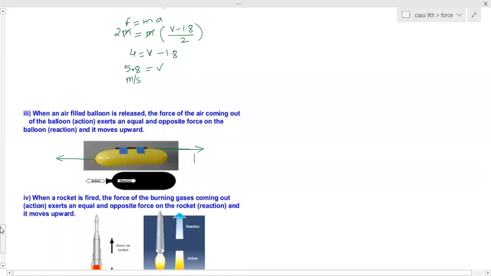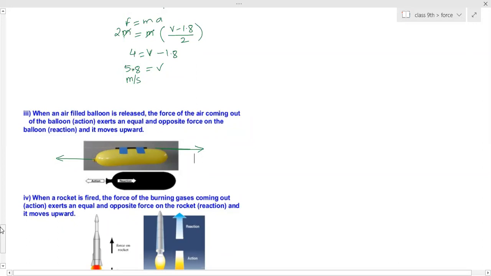Even in gravitational pull, it is not only from the Earth's side. We are also applying force on the Earth. But due to the mass of the Earth, it won't get pulled towards us; we get pulled towards the Earth. So basically for every force, there is a counter force. But that force is on two different objects, not on one object.